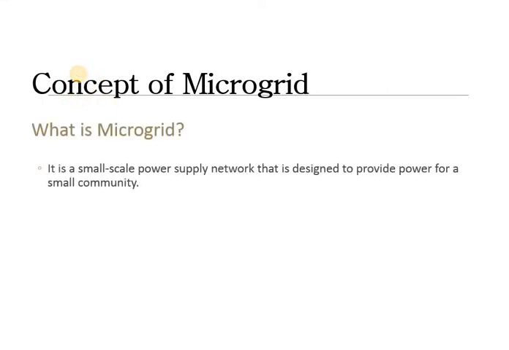It is a small scale power supply network that is designed to provide power for small community. So grid normally provides power for large community, but here we will be able to see that the power will be supplied to a small community, and that power supply network can be considered as a microgrid. It also enables a local power generation for local loads. So this is the main advantage of microgrid. It enables local power generation.